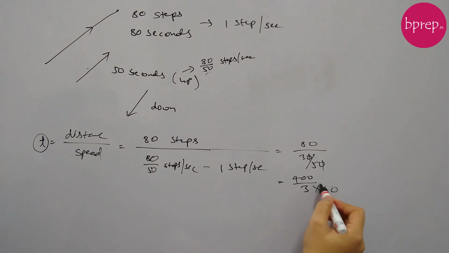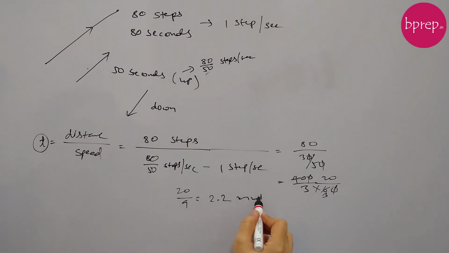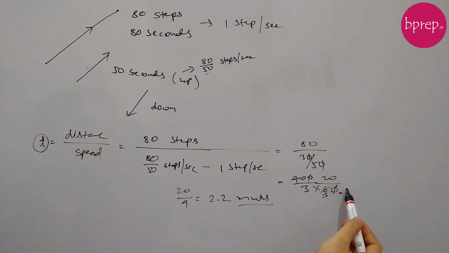If we divide it by 60 further, we'll get the time in minutes. This is 20 by 9, or we can say 2.2 minutes. By dividing by 60, we converted seconds into minutes. So the correct answer is 2.2 minutes.